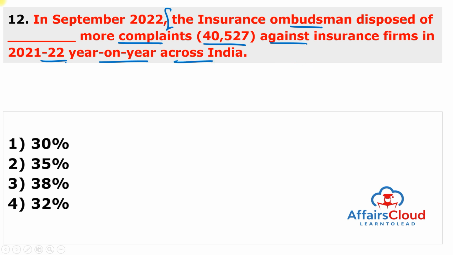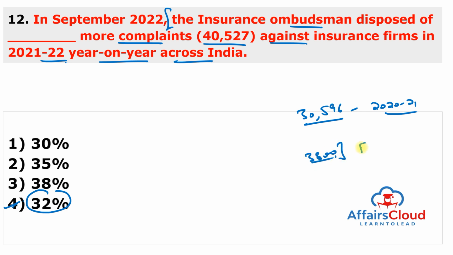And the Insurance Ombudsman disposed of almost 32% more complaints against insurance firms in the financial year of 22, and this is across India, as compared to 30,596 complaints in the year of 2020-21. So out of the total complaints, Delhi alone settled almost 3,800 complaints in the financial year of 22, or you can say 9.4% of the all India figures.